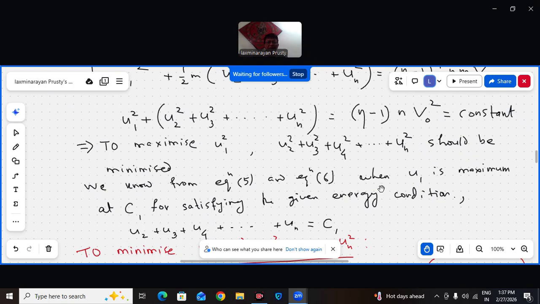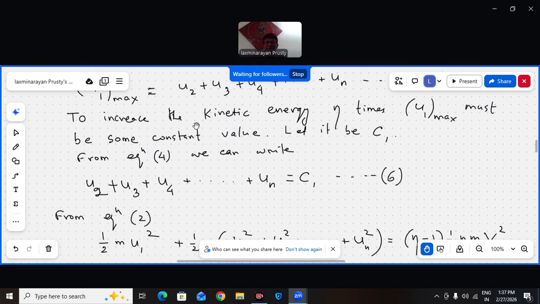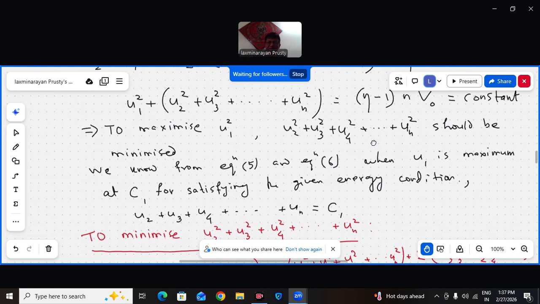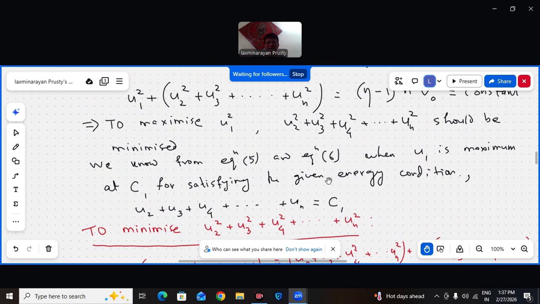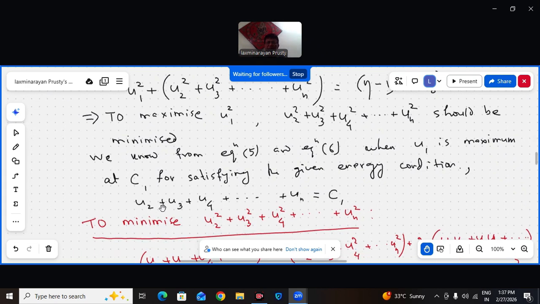So when U1 is maximum at C, the E1 max must have one particular value, let it be C1. So even when E1 max is C1, for satisfying the given energy condition, U2 plus U3 plus U4 up to UN, which is the magnitude of E1 max, should be C1.